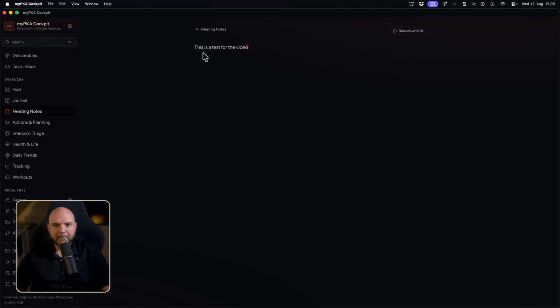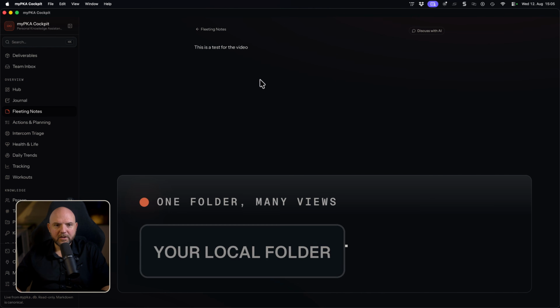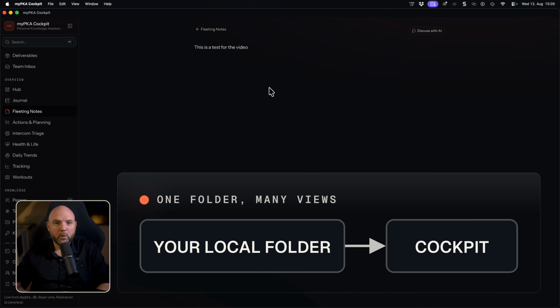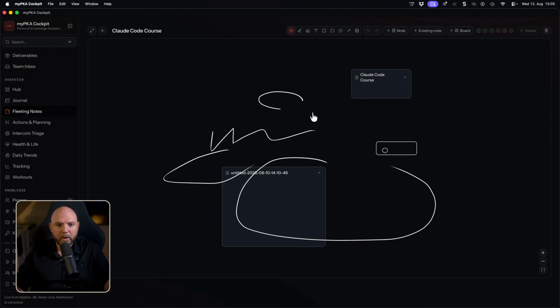So it's real-time updating, and then I can say discuss with AI, and it would open up a terminal. I can discuss this, and all this is just living in my local folder. So what we are building here is just tools that hook into something in my local folder and visualize it in a way or form. And the better the structure inside the folder, or the database that you build in the folder, the better the visualization will be.